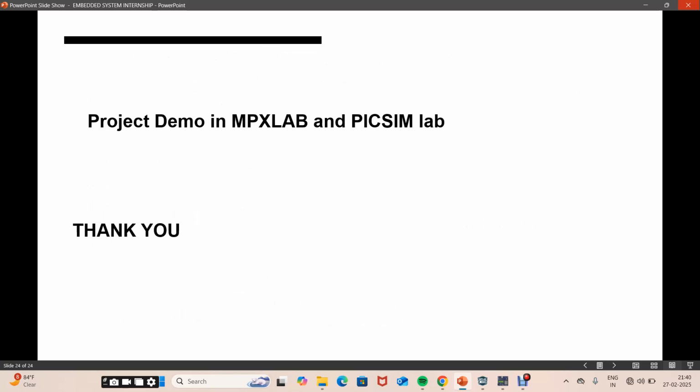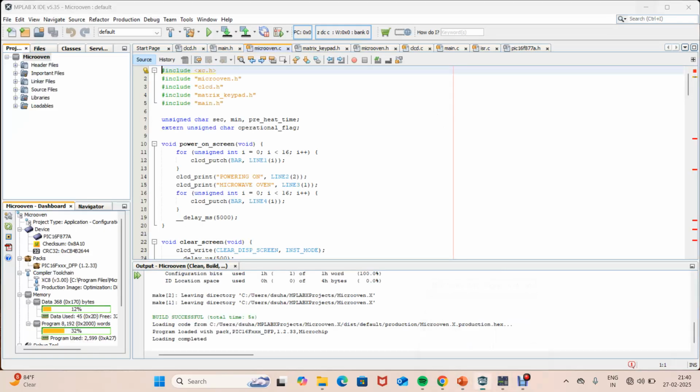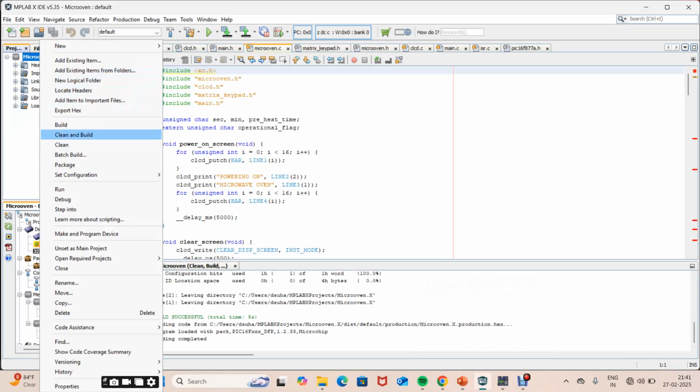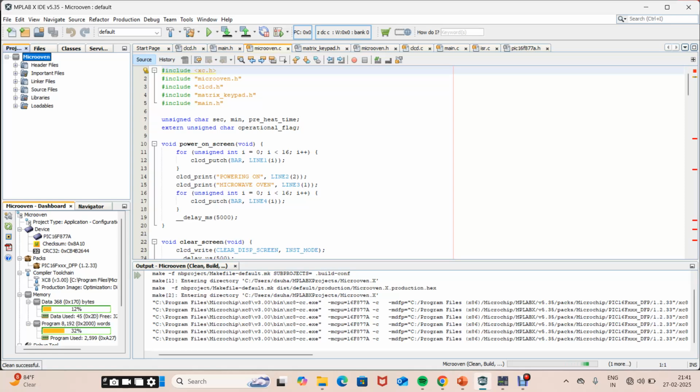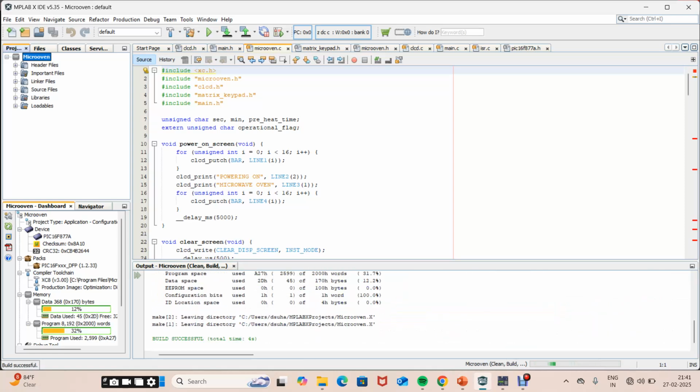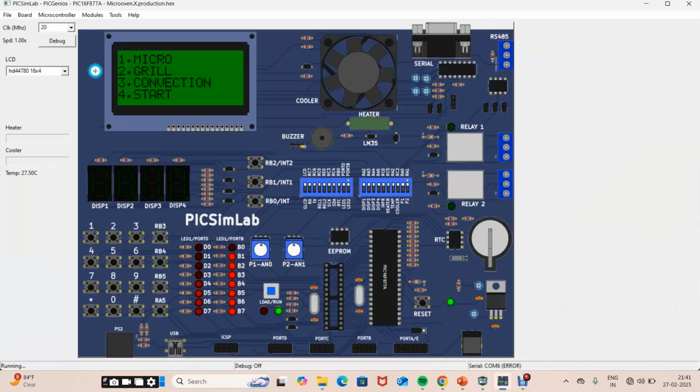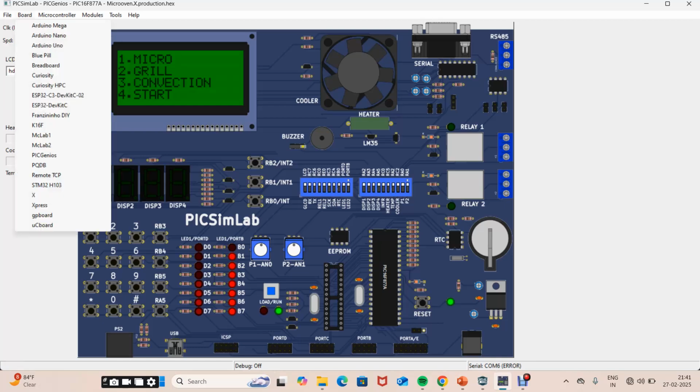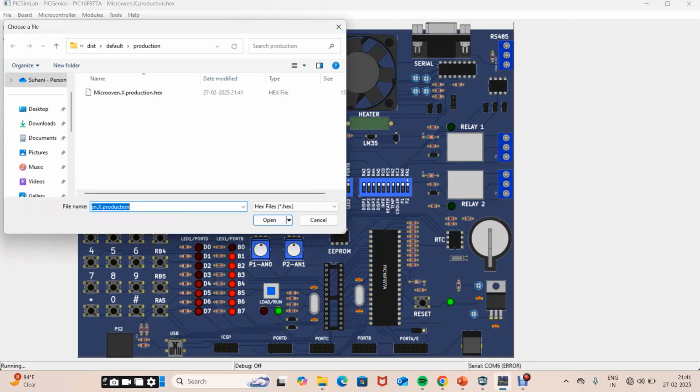Next is the demo. Build successful. File, Load X file.